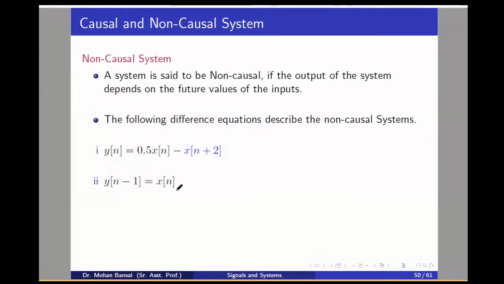Now consider y[n minus 1] equals x[n]. Here you can see that y[n minus 1] is equal to x[n]. It means this is the current value, or this is the future value.